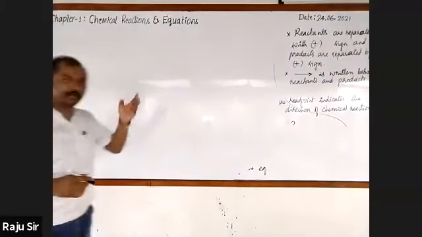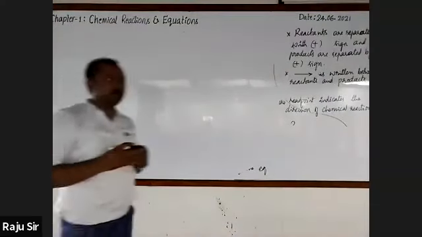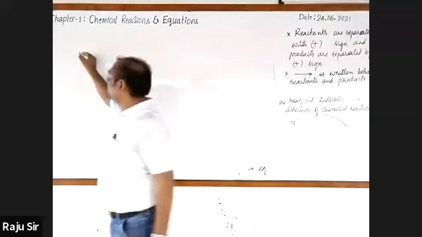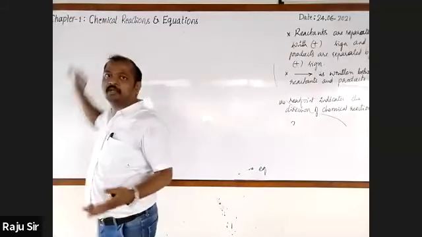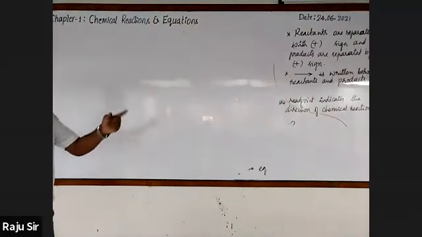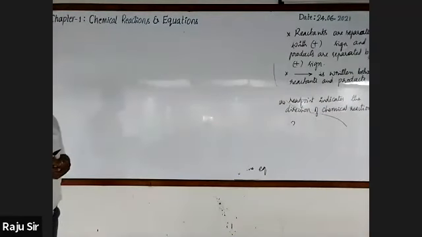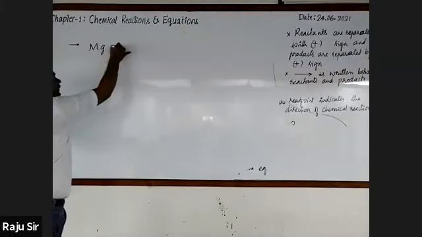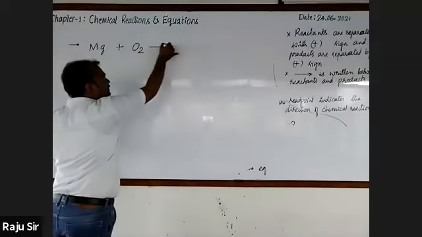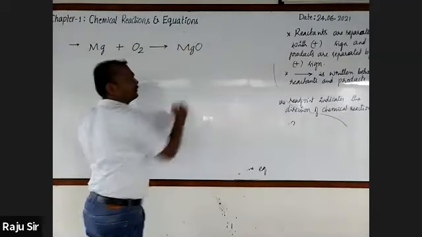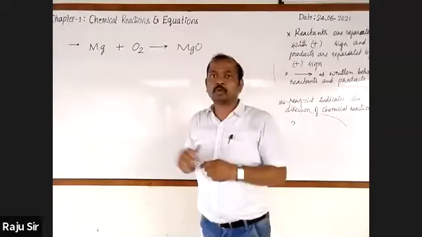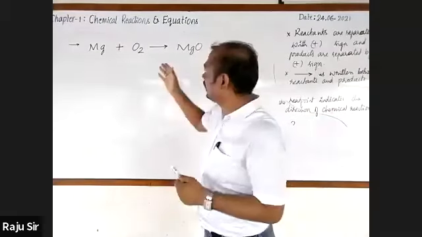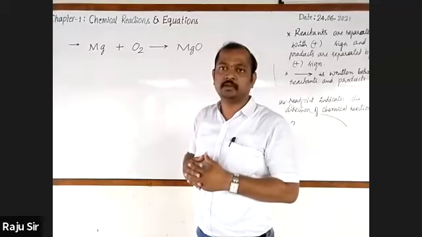Yes, very good. Now observe. I'm going to take one of the chemical equations, the most familiar one: burning of magnesium ribbon. On burning, magnesium reacts with oxygen to produce magnesium oxide. So its symbolic representation can be written as Mg plus O2 gives rise to MgO. Just go through this chemical equation. Could you identify the elements that are involved in this chemical equation?